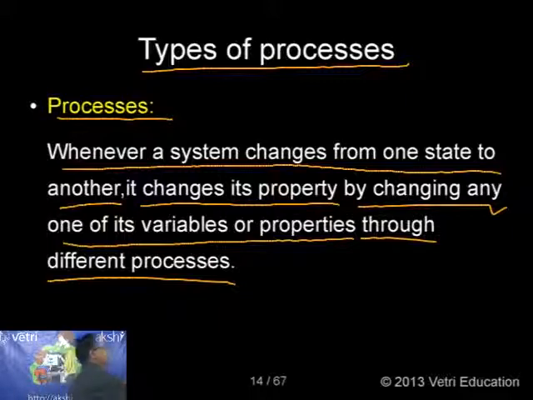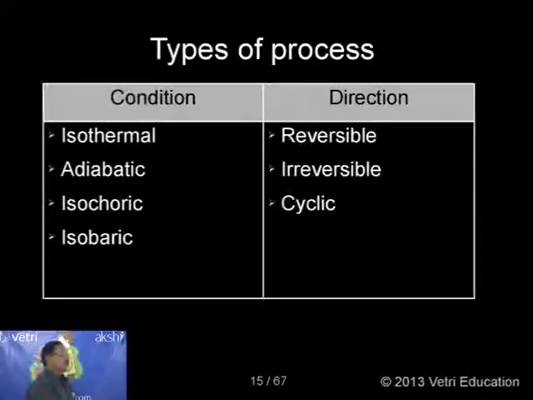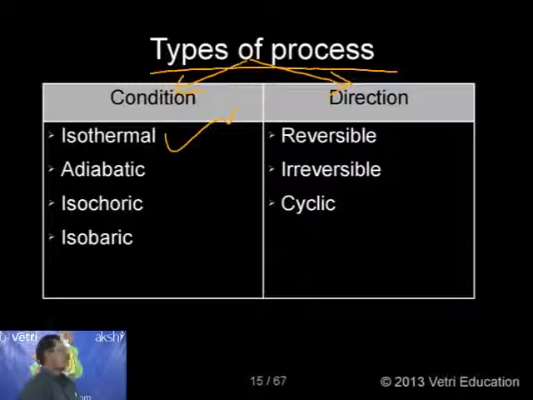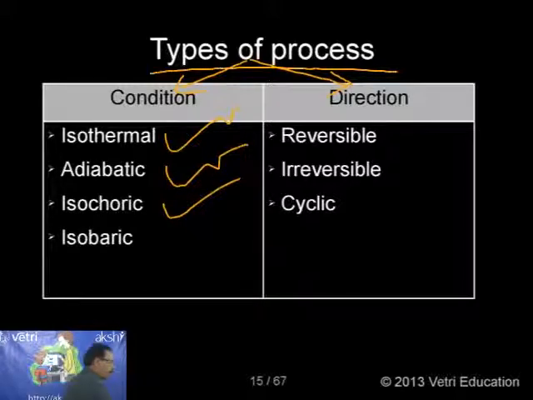What are the different processes we have to study under thermodynamics? I can classify the processes in two ways: one based on condition and the other based on direction. Based on condition, the processes are of four types: isothermal process, adiabatic process, isochoric process, and isobaric process.